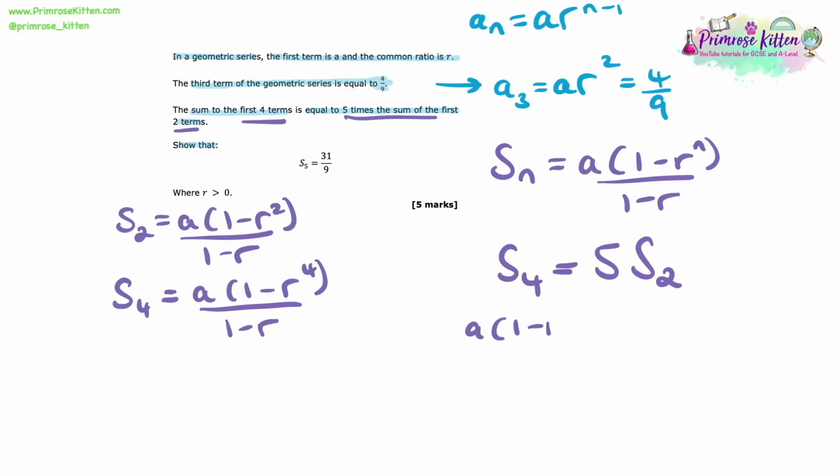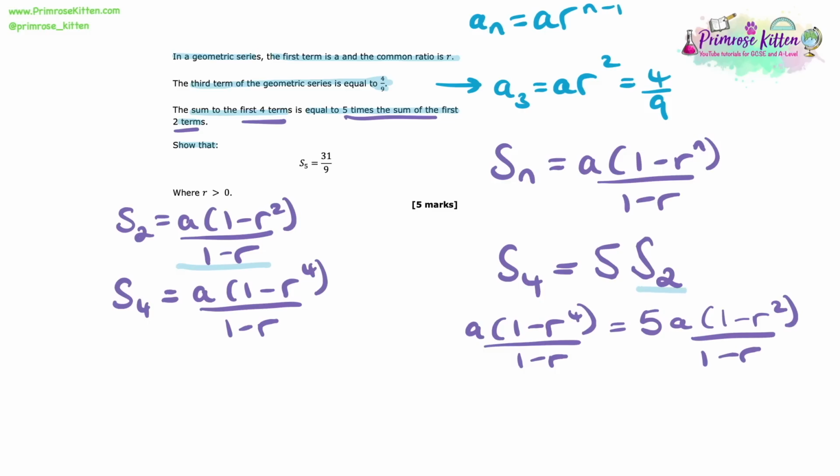Now we can substitute this into the little equation we wrote down earlier that said that S4 equals 5S2. Substituting that in, we get a times 1 minus r to the 4 over 1 minus r is equal to 5a times by 1 minus r squared over 1 minus r. So now we've done this, we can do a little bit of simplification here.